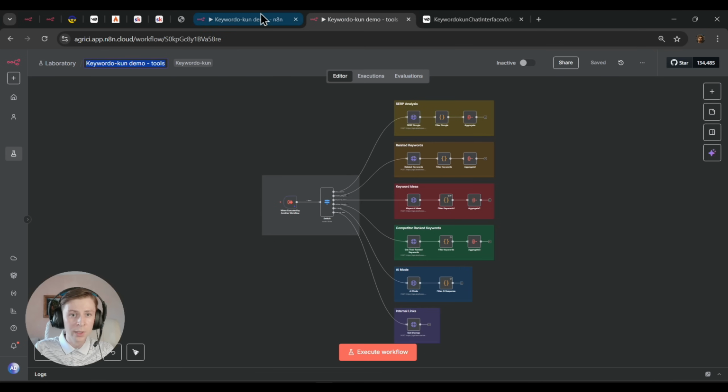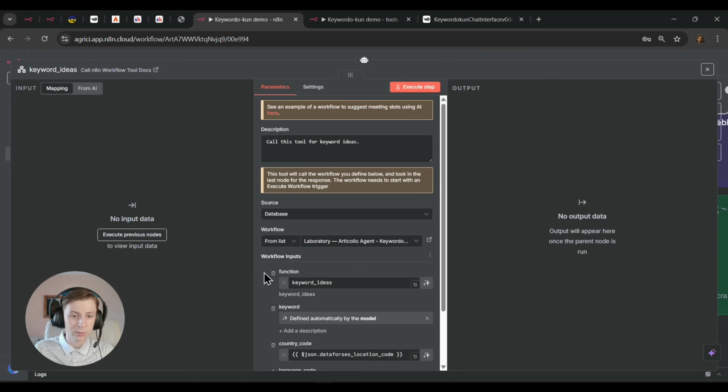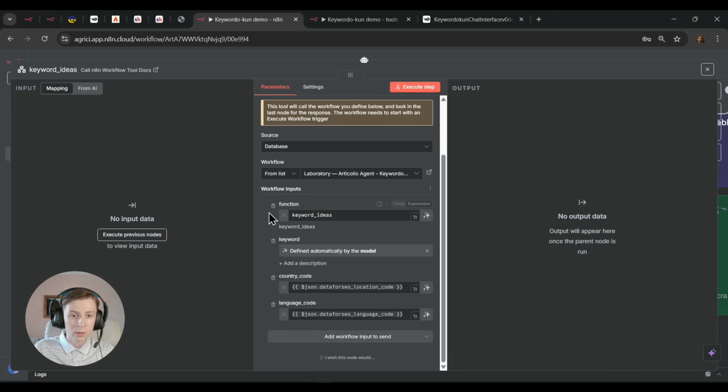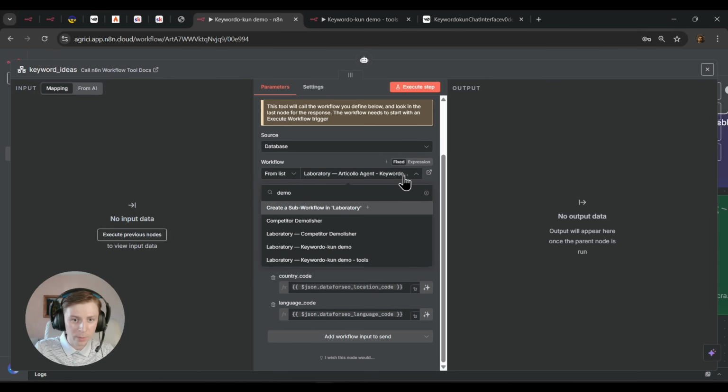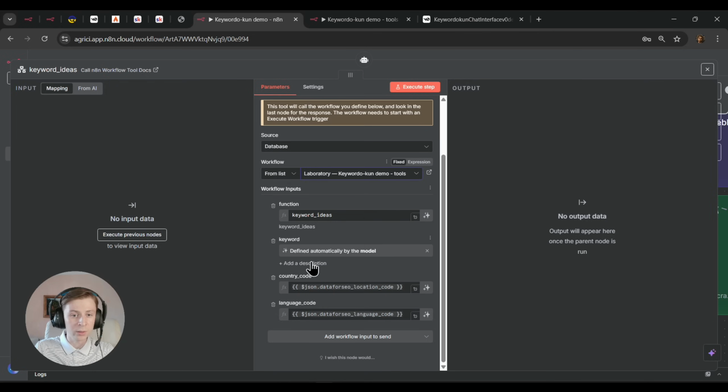So going for that, now if you want to press on the tools, please make sure that you have this selected here for these tools. Because when you'll import, I think for you it will be empty. So have a look once again, maybe take a screenshot if you want. I'm going to press here. I'm going to press on search, demo. And here we have laboratory Keywordo demo tools, right? We select this, and again, make sure that all of these are connected.